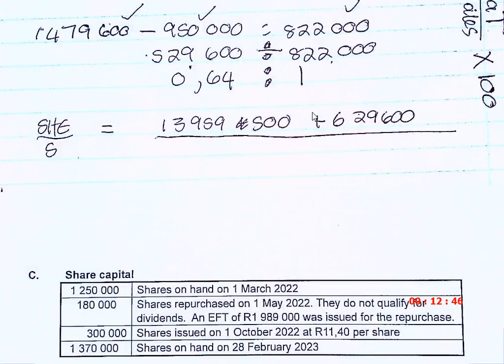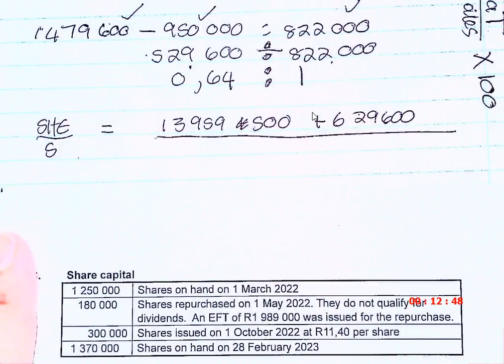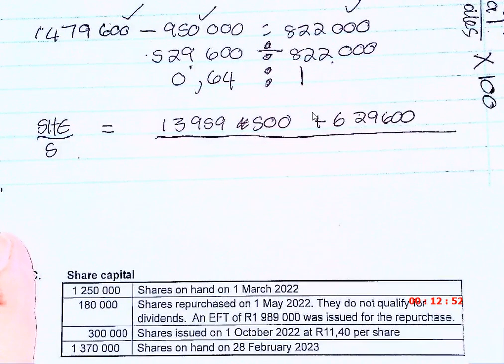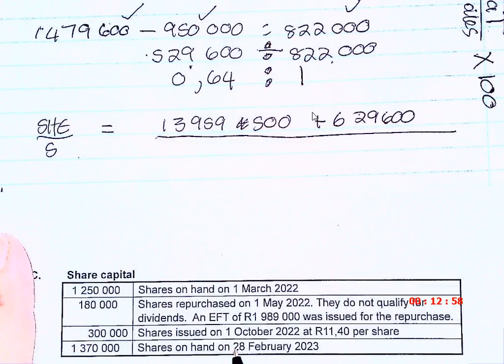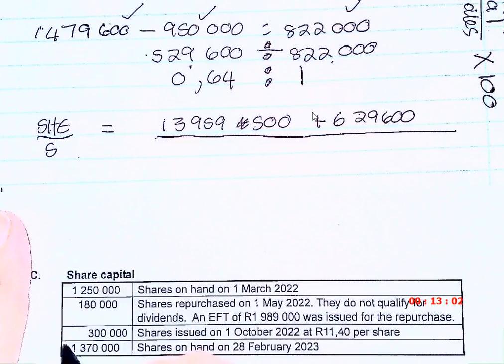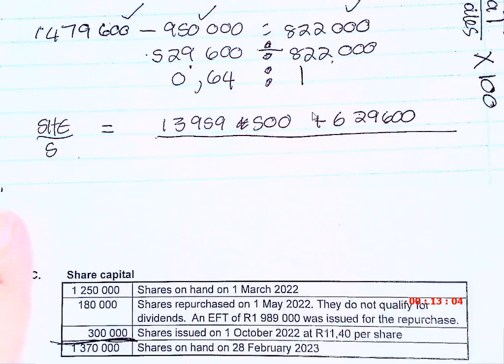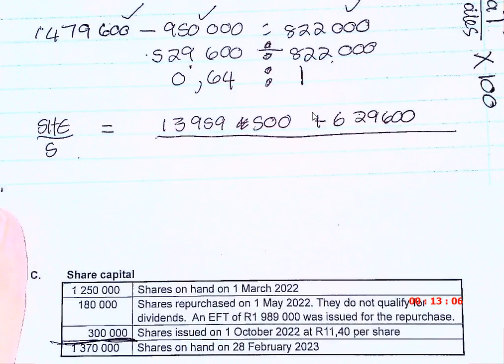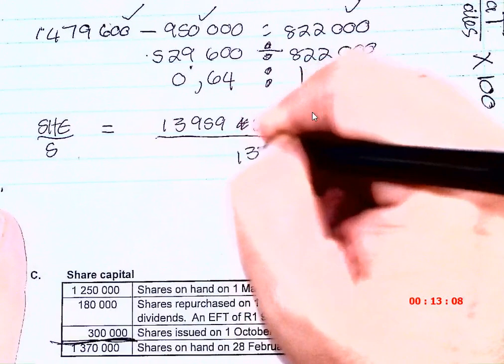Yes. So, if you look at this, can I tell you, one of the things that you underestimate is a ruler. Take a ruler with you in the exam. Because what you do now is you see here, oh, they're giving me the note. And it's the opening, the repurchase, the issue, meaning this is the closing. You see? So they already gave this to you.